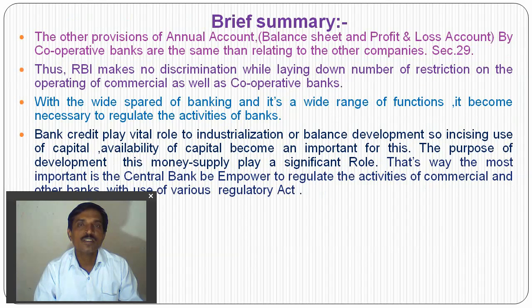So here is a brief summary of what we learned from this lecture. The provisions on annual accounts, balance sheet and profit and loss account for cooperative banks are the same as those relating to other companies, under Section 29. So the preparation of the balance sheet of banking companies, and the audit of the banking company under Sections 29 and 30, are also applicable to cooperative banks.